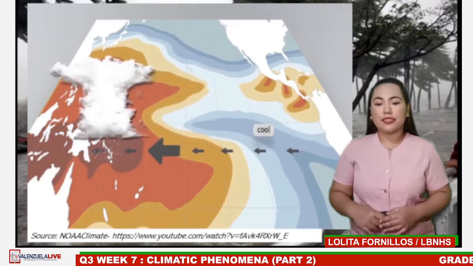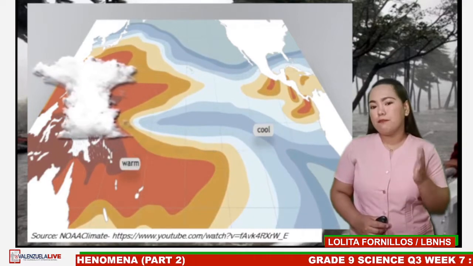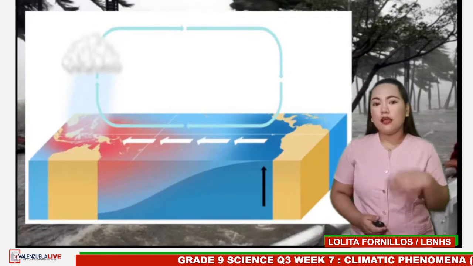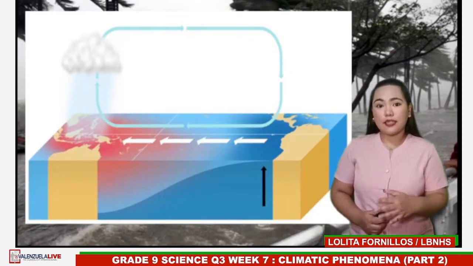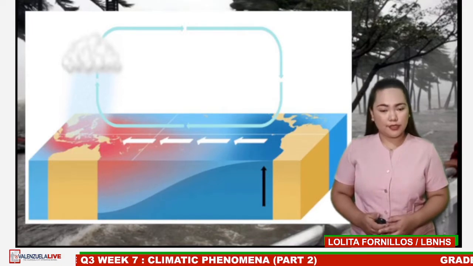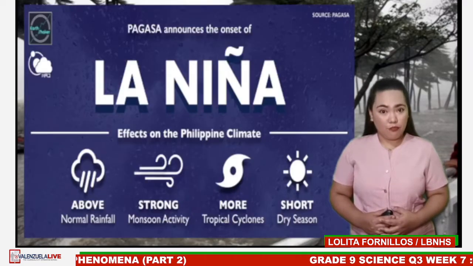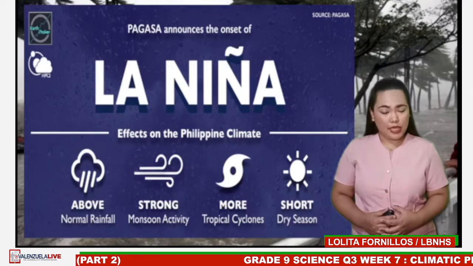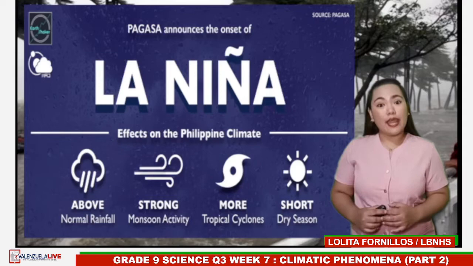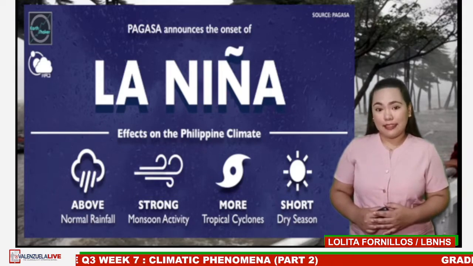Areas that experience severe drought, which was caused by El Niño, may encounter above normal rainfall, just like the Philippines. But in some cases, areas that experience dry season will be drier than normal conditions. During La Niña, there will be above normal rainfall, strong monsoon activity, more tropical cyclones, and a short, dry season. Those are the opposite effects of El Niño.